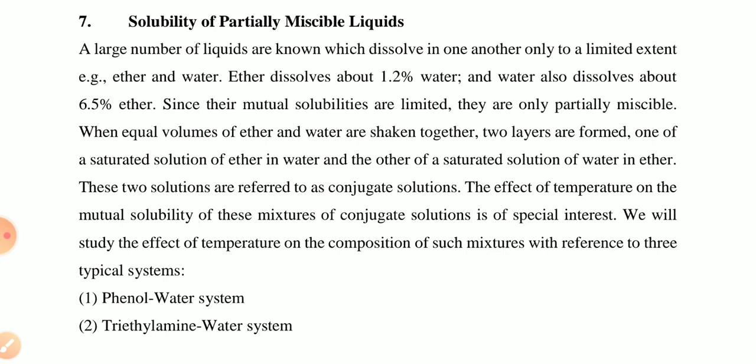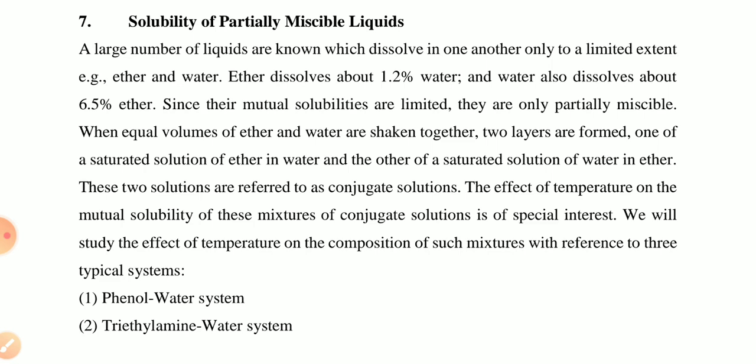One is a saturated solution of ether in water, and the other is a saturated solution of water in ether. These two solutions are referred to as conjugate solutions, and the effect of temperature on the mutual solubility of these conjugate solutions is a special characteristic.